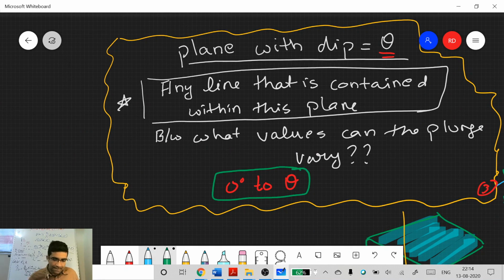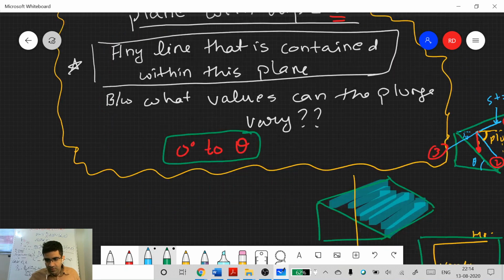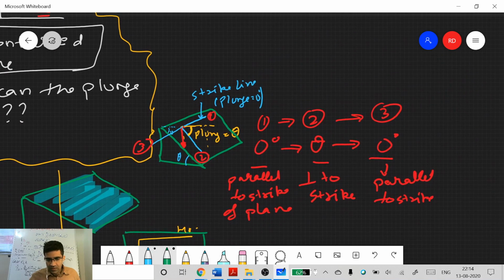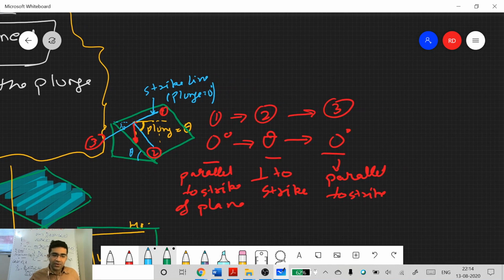Okay, yes. What will be the value between point 2 and point 3 if we draw any line on the plane? So that will be just like how you calculate apparent dip. It will be between 0 degree and theta. It will depend on the trend of the line which you are drawing. It will vary with the trend, and you can use the same calculations that you used to calculate apparent dip, because apparent dip is also defined with this line that you calculate. So again it will be between 0 degree and theta here.